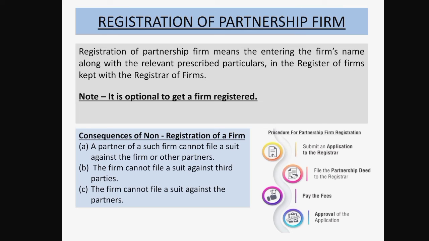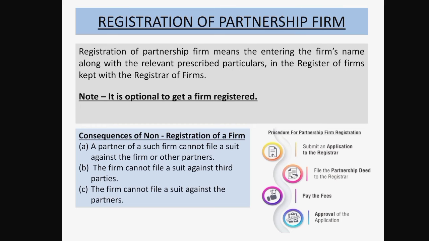Here are the consequences. First, a partner of such a firm cannot file a suit against the firm or the other partners. So if the partnership firm is not registered, the partner cannot file a suit against any firm or any other partners. Second, the firm cannot file a suit against third parties. Against third parties also, the partner cannot file any suit because the firm is unregistered. The firm also cannot file a suit against the partners. These are some consequences which are faced by an unregistered partnership firm.